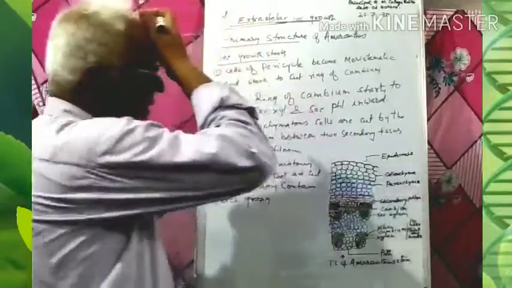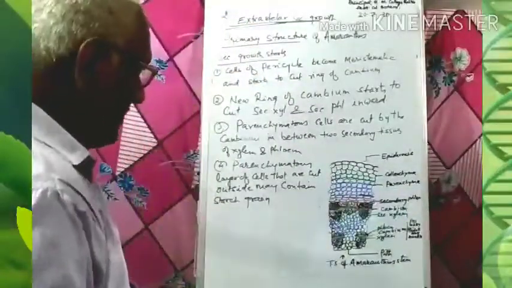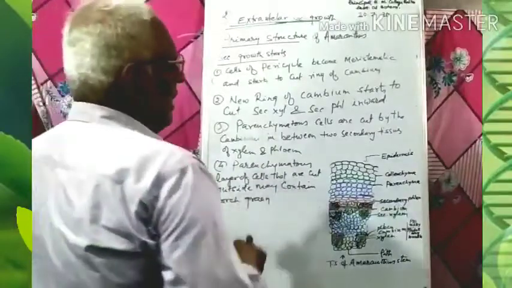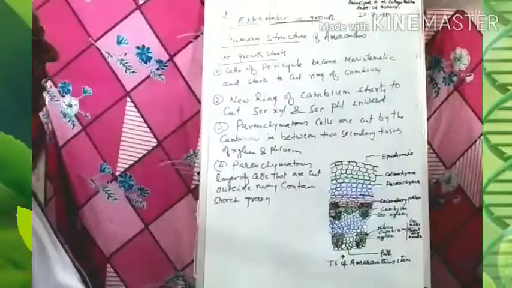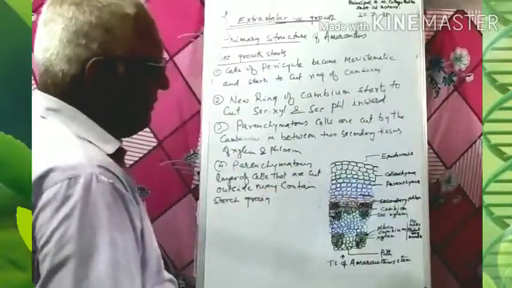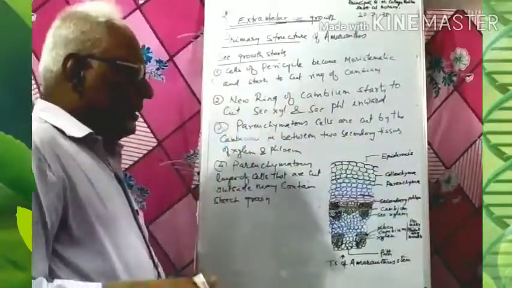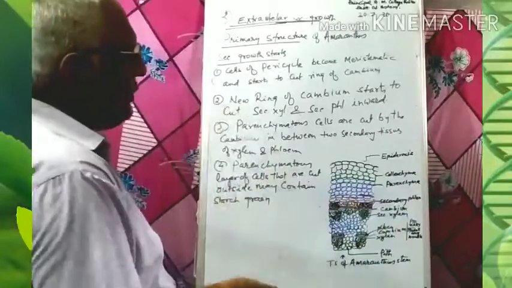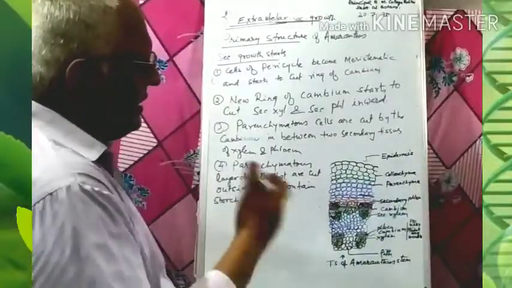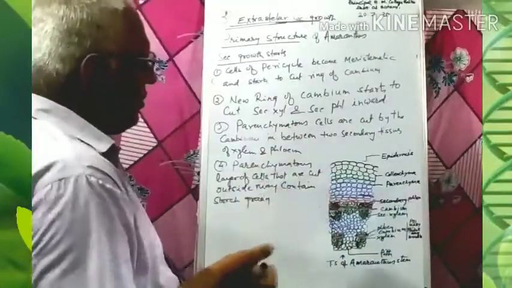So, this is the condition. Afterward, when the secondary growth is completed by this ring of cambium, a second ring is formed next to it, and it also cuts secondary tissues, and that goes on and on.